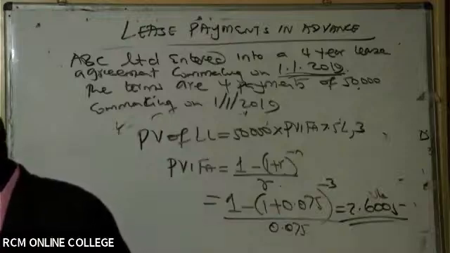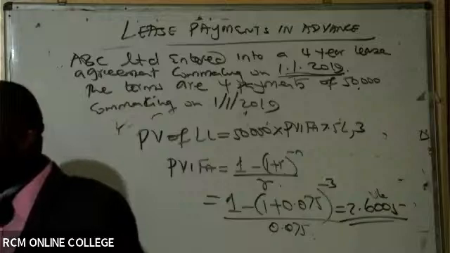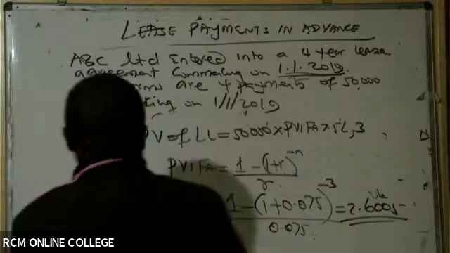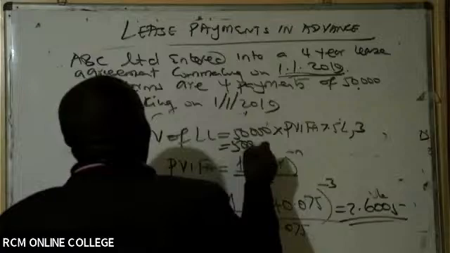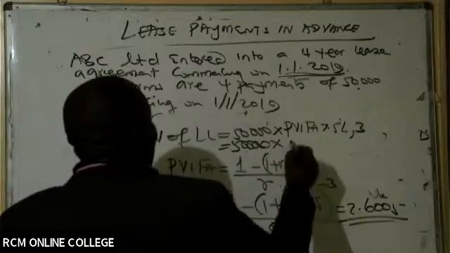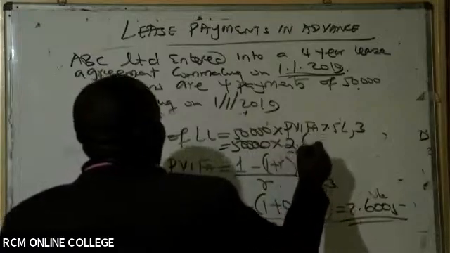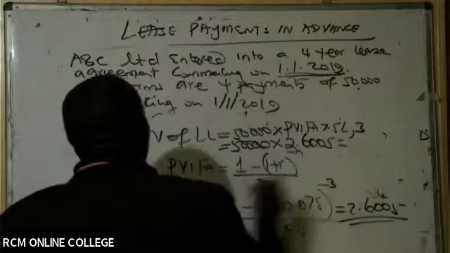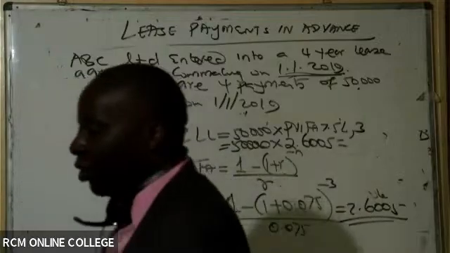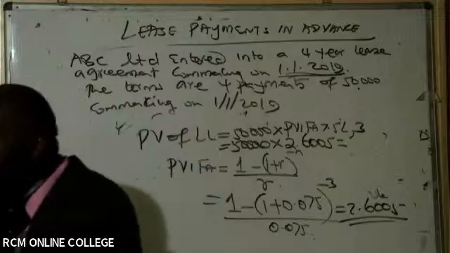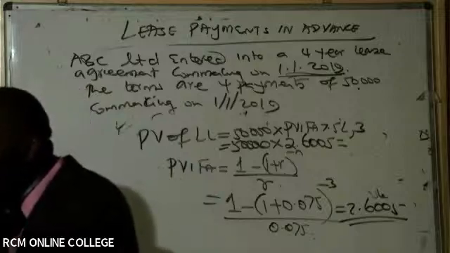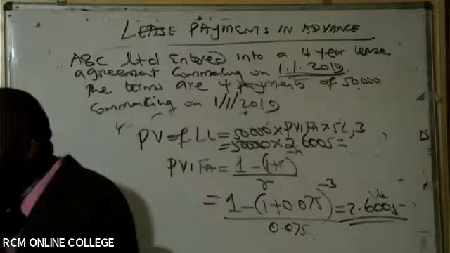2.6005. But what Ronald is getting there, full number. And then I'm going to take this one here and take the 50,000 times whatever answer you got there, which is 2.6005. So is there somebody who is able to give us this present value of lease liability? Is there somebody who is able to see 130,026?